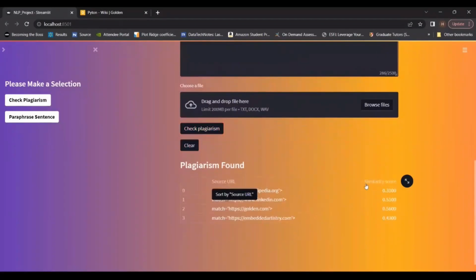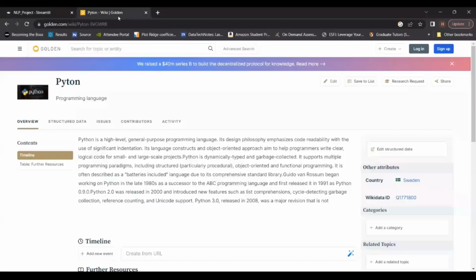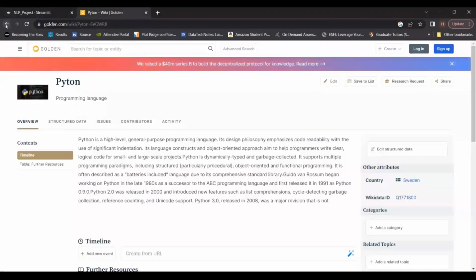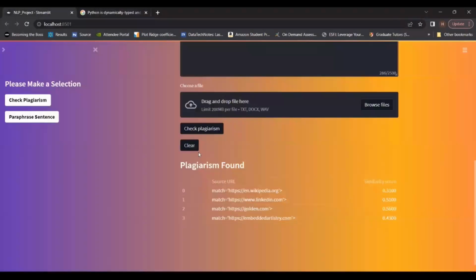So these are the sources and similarity scores. First is golden.com, from where I copied the text, and which has the highest score, and others like Wikipedia and LinkedIn also have a similar kind of text. That's why it is showing other websites also. So that's how it works.